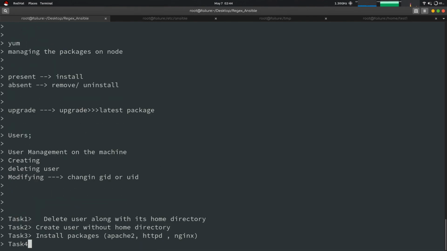Task 4 will be that you have to create a server and a machine, both. Create a server and use another VM and connect them.